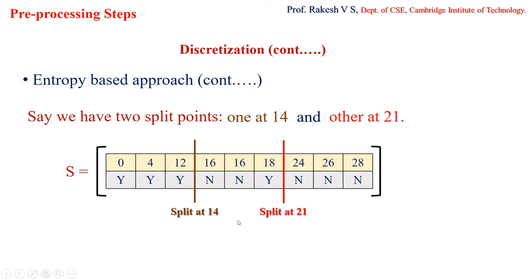Now we have to calculate the information gain when I split at 14, and also when I split at 21, and see which information gain is greater.